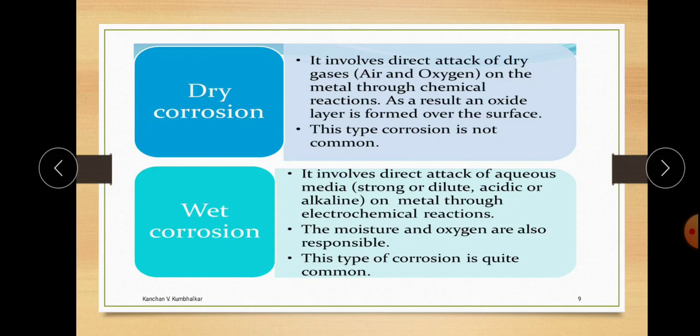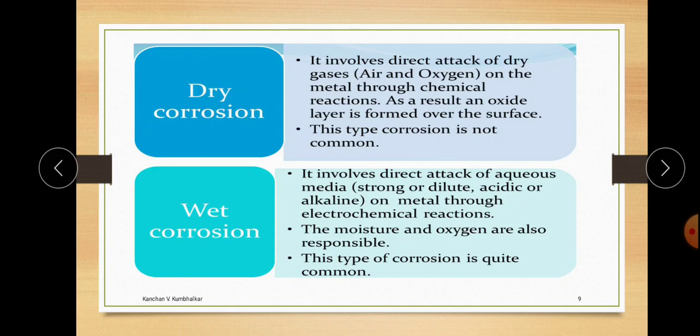But when we consider wet corrosion, it involves direct attack of aqueous media, strong or dilute acidic or alkaline conditions, on the metal through an electrochemical reaction. One metal gets oxidized, another metal gets reduced, and there is a formation of a redox reaction on the basis of the electrochemical series. Moisture and oxygen are also responsible and enhance the rate of corrosion. And this type of corrosion is quite common.